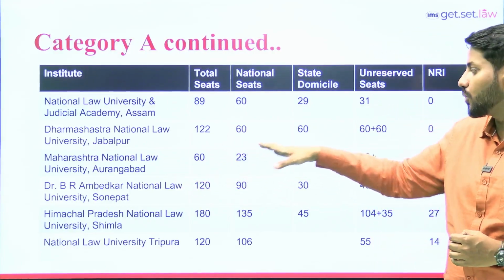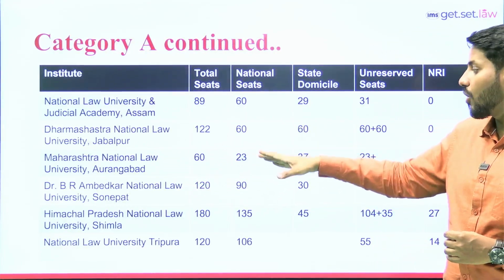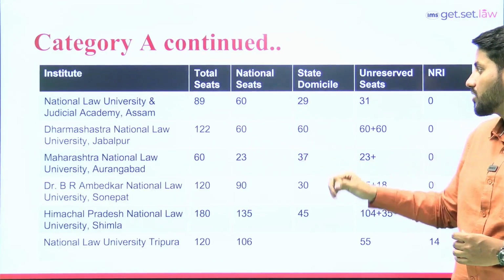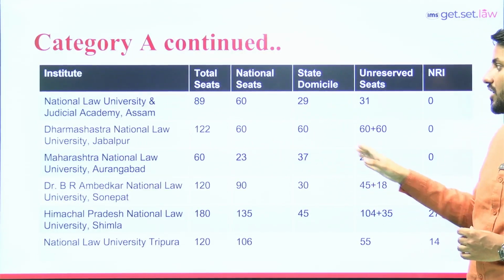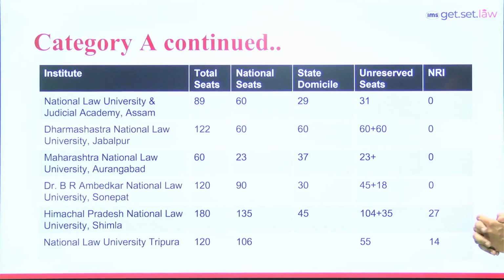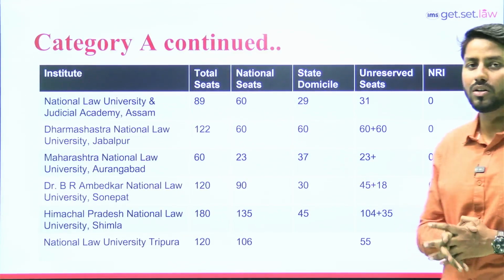Out of 60 seats, 23 seats are reserved, that is all India category students, all India quota students, 37 for state domicile. If we talk about the bifurcation, 23 seats for national students, that is for unreserved category. And when we talk about NRI students, then 0.